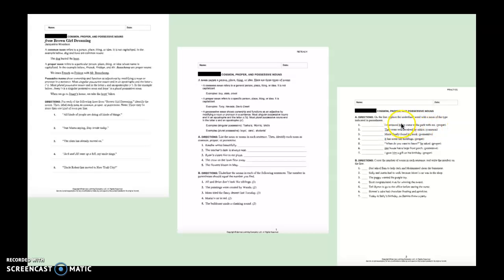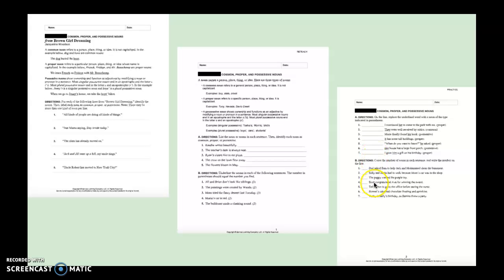They want you to replace her with a proper noun. Now, her refers to a girl. So it's a proper noun they want, so I just put a name in. "I convinced Jennifer to come to the park with me." And that's how you're going to go through the rest of that section.